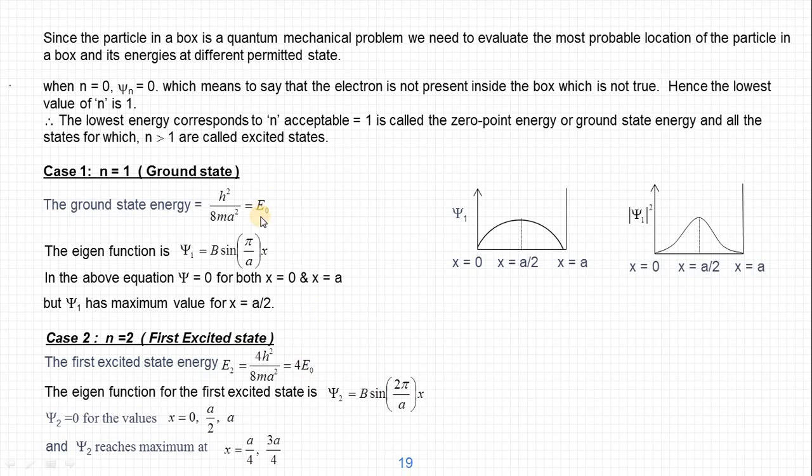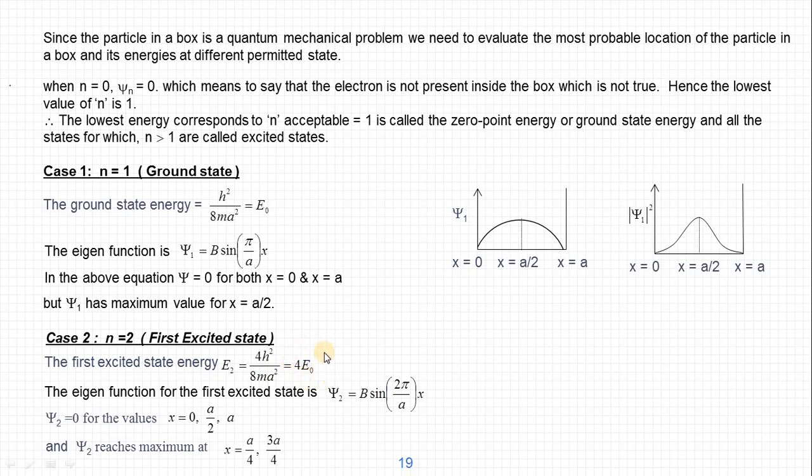So if it can possess minimum E0, then the next allowed value is 4 times, and above this, n equal to 3, that is the second excited state. If n equal to 3, this becomes 9 times h square by 8m a square, that is 9 times E0. So after the first excited state, the second excited state will be 9 times E0.